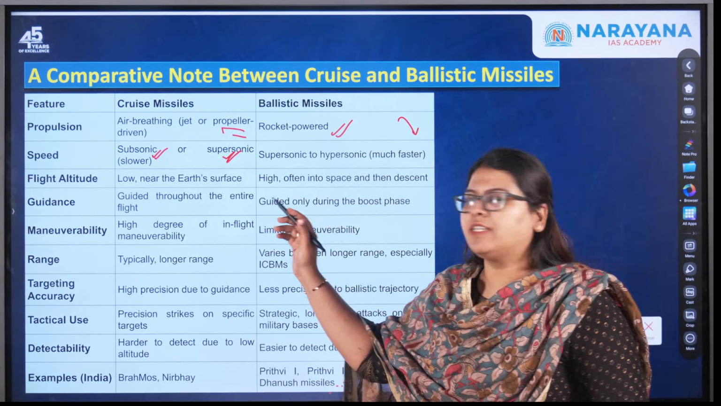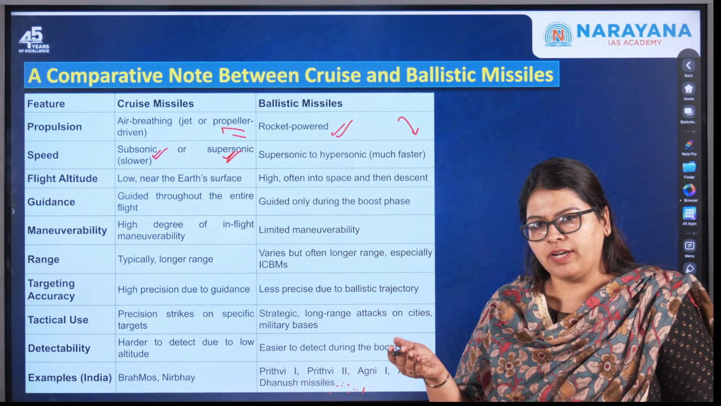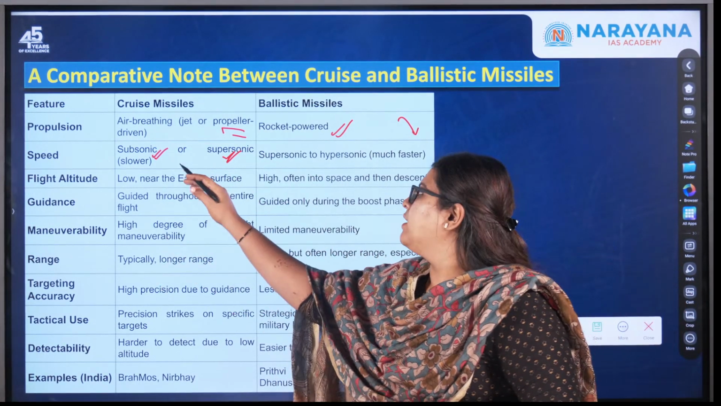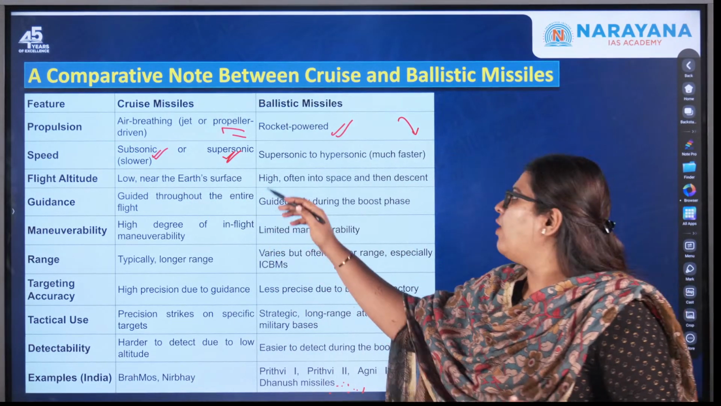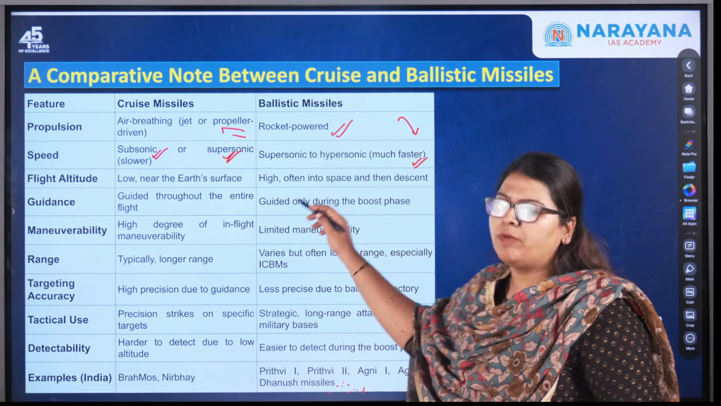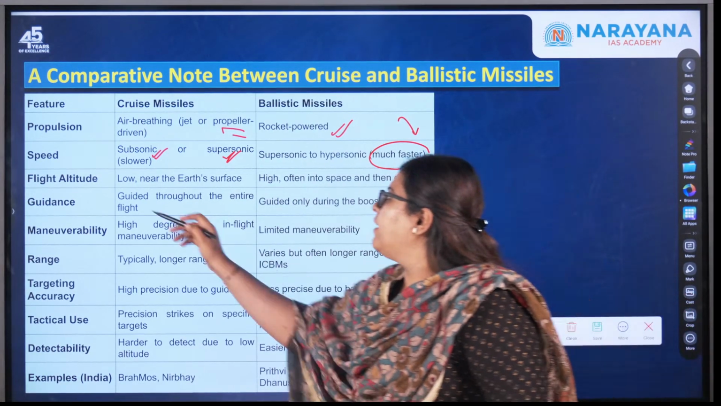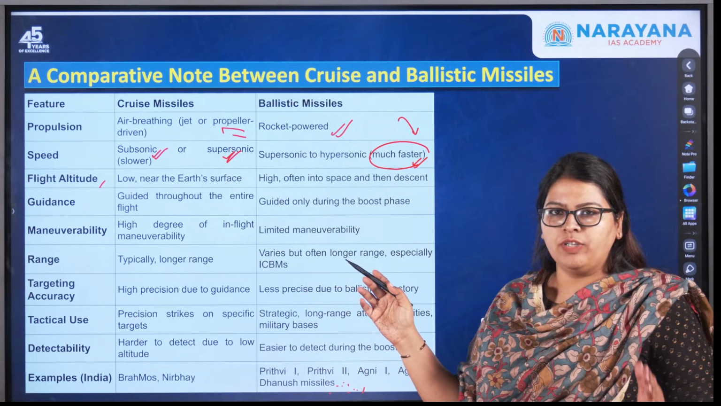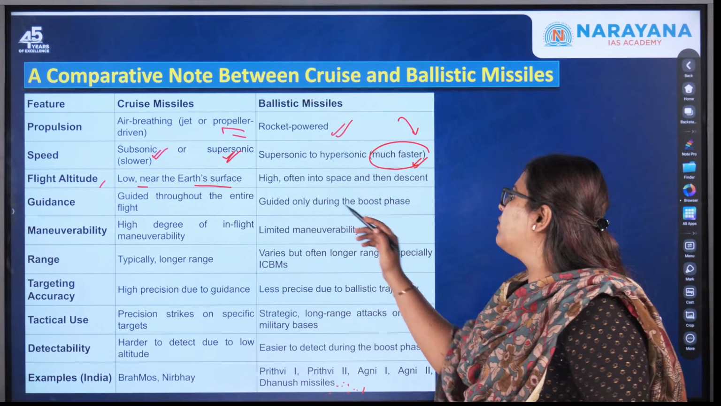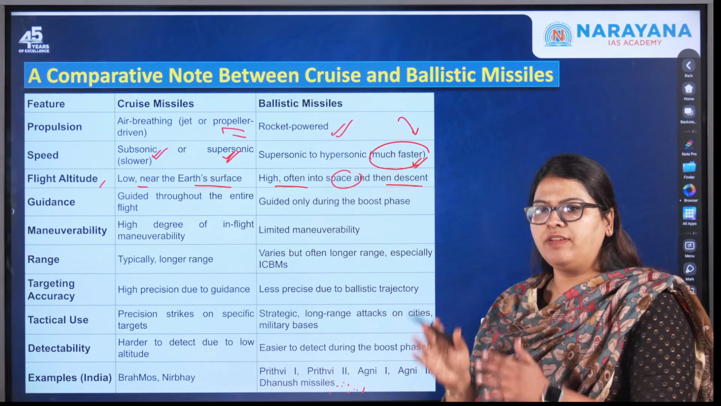Yeah, so if you see the speed of these missiles, first one, it is subsonic or supersonic. What do you mean by sonic? It is actually the speed of sound. Okay, so if it is lesser than that, it is called subsonic, and if it is greater than that, it is called supersonic. And this is comparatively slower than your ballistic missiles, which are supersonic or hypersonic, which means much faster. Next, moving on, looking at the altitude, the cruise missile stays low, near the earth surface, whereas in contrast the ballistic missile goes high, often into space, and then it descends down to the earth in free fall due to gravity.